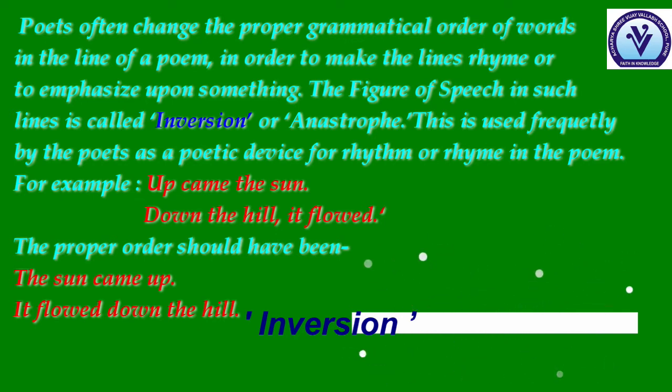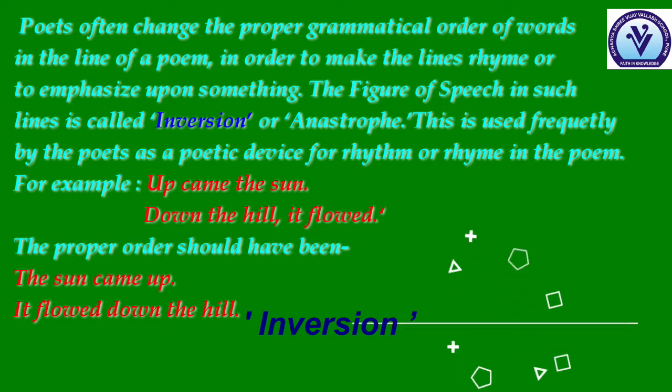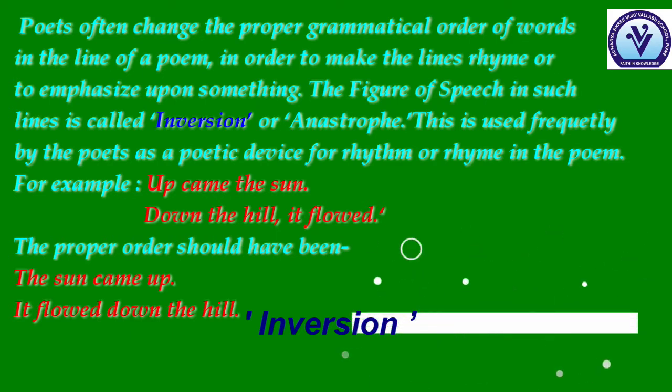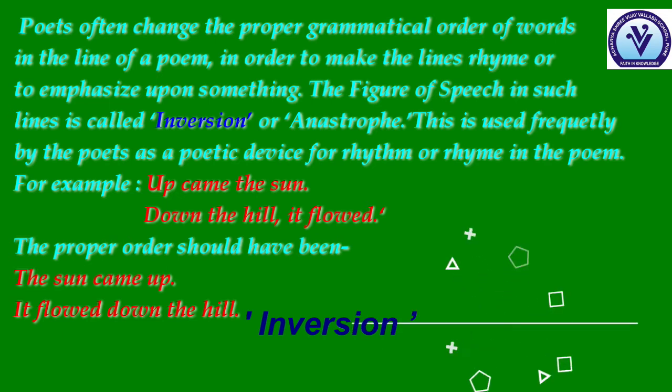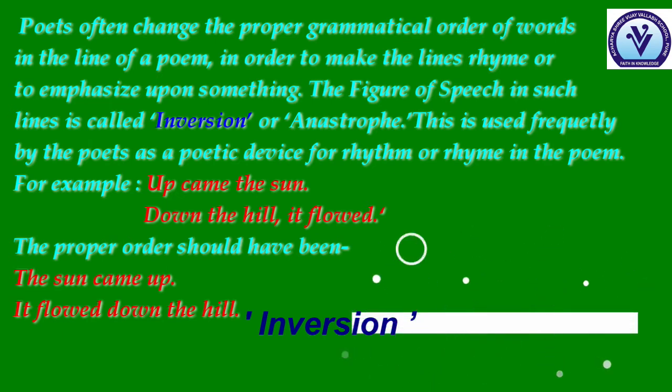For example, up came the sun, down the hill it flowed. Now actually the proper order should have been, the sun came up, it flowed down the hill. But the poet changes the order just to make it rhythmic, to make it sound like a poem and not like normal prose. So this is the widely used figure of speech, inversion.